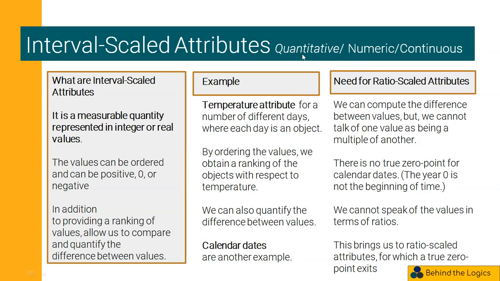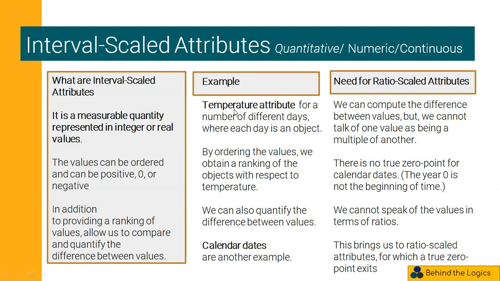Here, in a quantitative attribute, it is a measurable quantity represented in integer or real values. The values can be ordered and can be positive, 0, or negative. In addition to providing a ranking of values, it allows us to compare and quantify the difference between values.